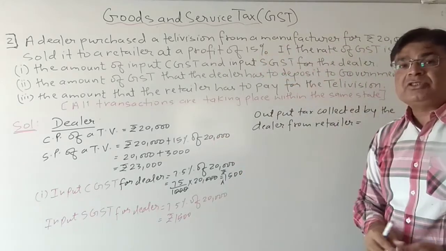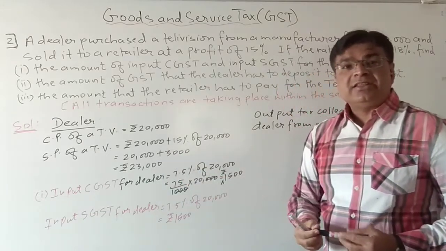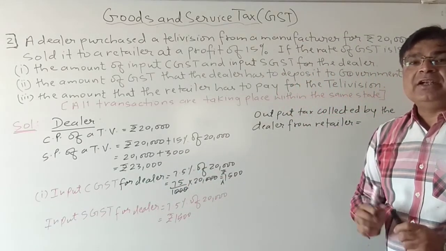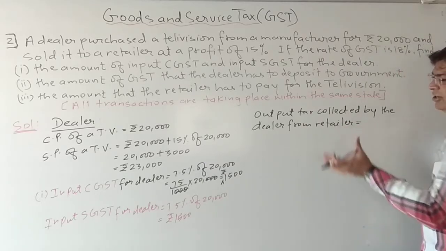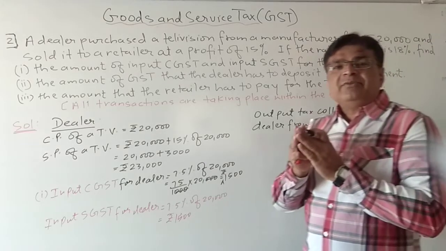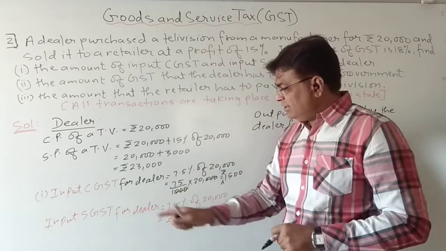Again the 15%, but 15% on which thing? On 23,000. So 15% on 23,000. Now see, here again 15%, the same thing, 7.5% will go to this and 7.5% will go to this.